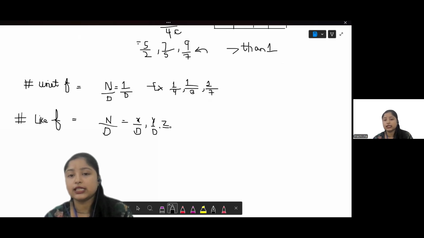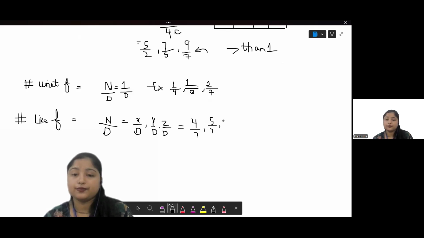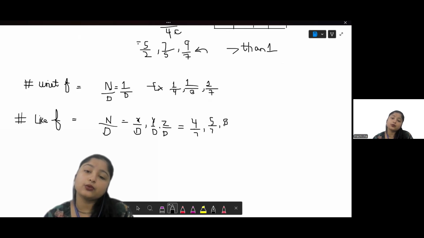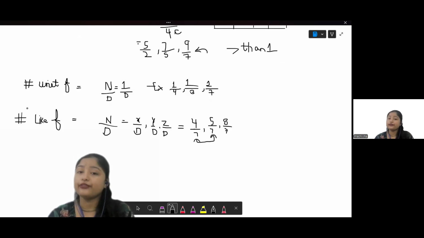What I mean to say is, let's represent this in the form of numbers. So you can say that this can be 4 over 7 or 5 over 7 or 8 over 7, right? Those fractions where the denominators are always the same are called like fractions. And always keep this in mind, a like fraction can be decided only if there are a minimum of 2 fractions, because we are matching the denominators, right? And practically it's not possible to match the denominator if we only have 1 fraction.